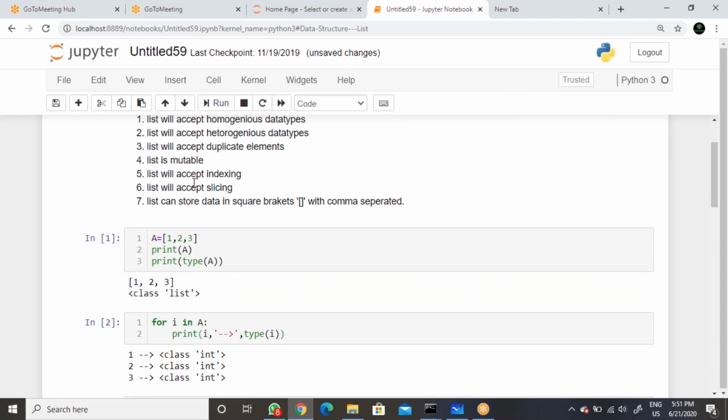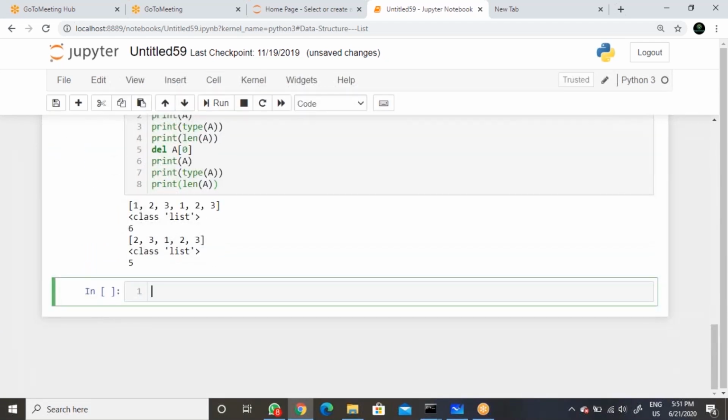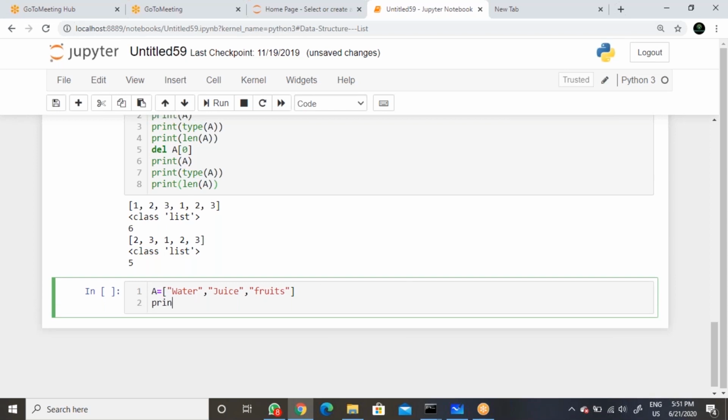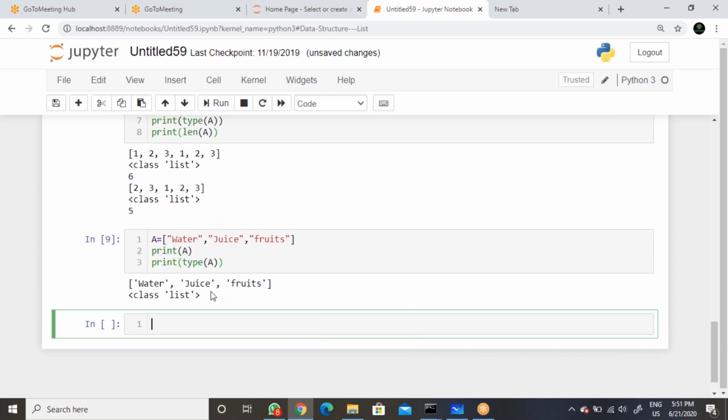Okay, so now list will accept indexing and slicing. When we observe here, a equal to any values, take like water, juice, whatever something you can take, fruits. Now I'm just taking type of a. Up to now we don't have any problem. Now it is a list.